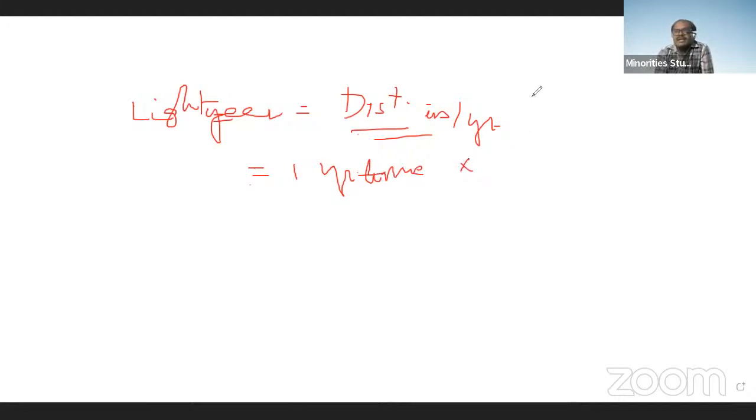Time should be 1 year, taken in seconds, into the speed of light.